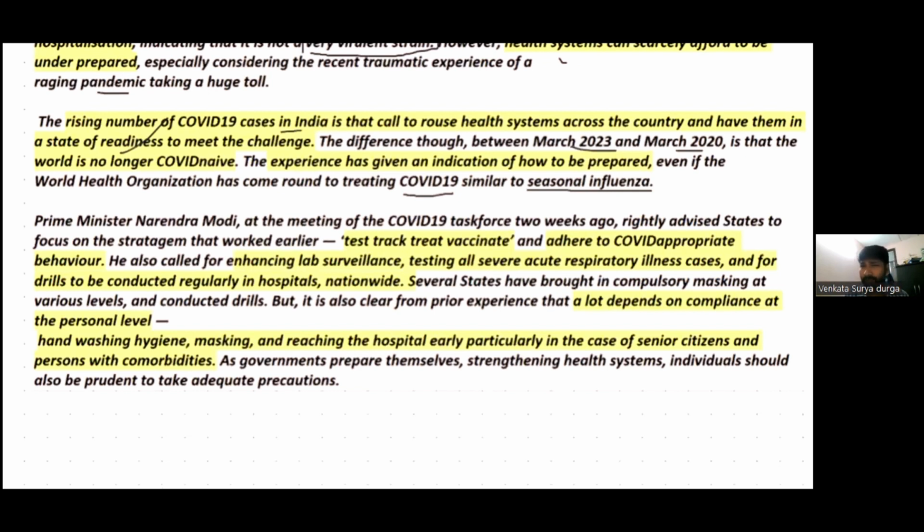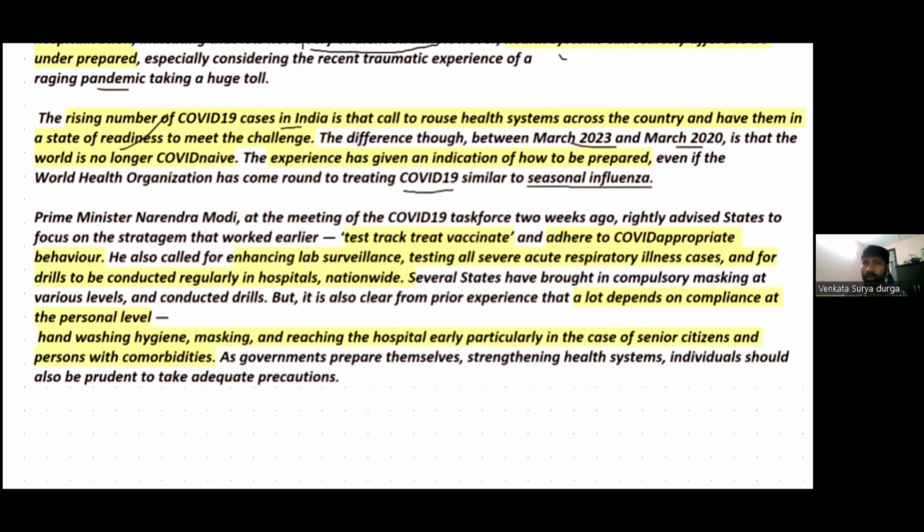In fact, Prime Minister Narendra Modi conducted a COVID task force meeting 2 years ago. In this meeting, he advised the states to improve their readiness, and preparedness should also be taken care of. While dealing with the COVID-19 pandemic, the policy should be test, track, treat, and vaccinate, right?